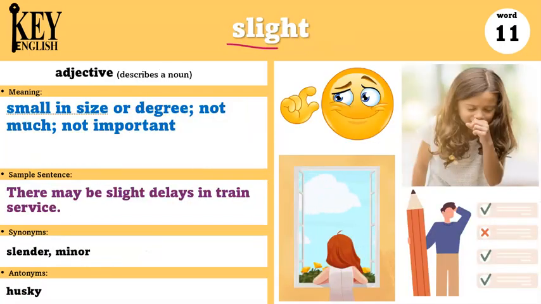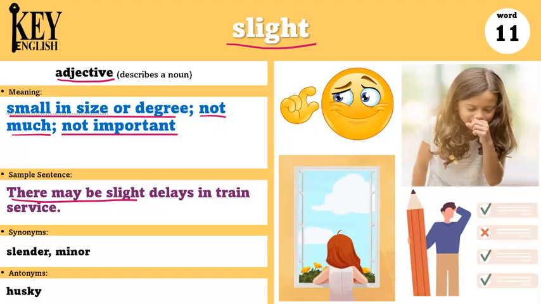Our next word is slight. Slight is an adjective and it means small in size or degree, not much or not important. For example, there may be slight delays in train service. So remember, slight means a little bit.